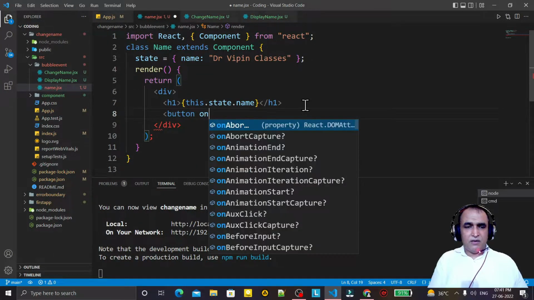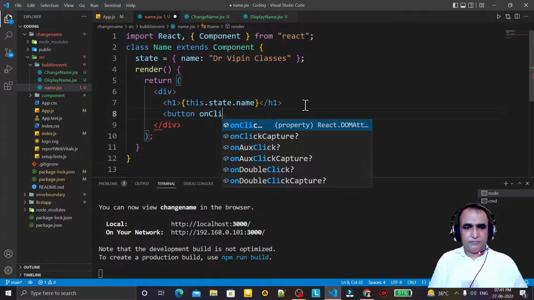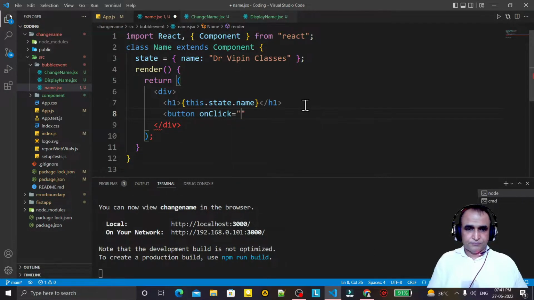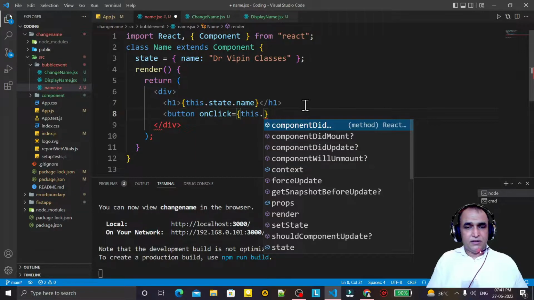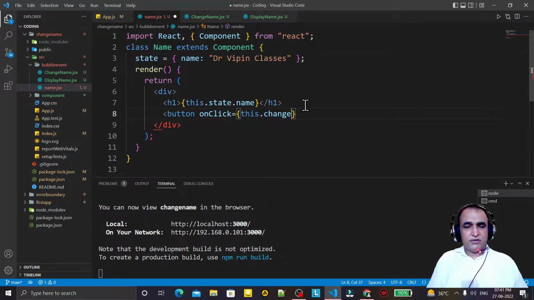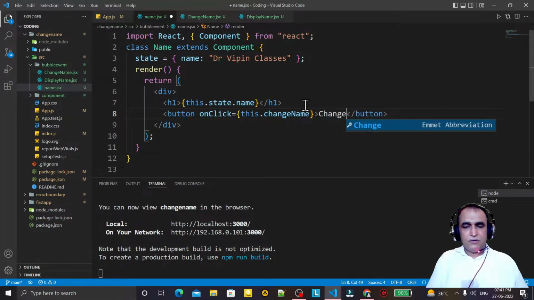In this button we have an onClick event, and here I am passing the event handler function, or you can say the method, and I say changeName like this, and here I say changeName.